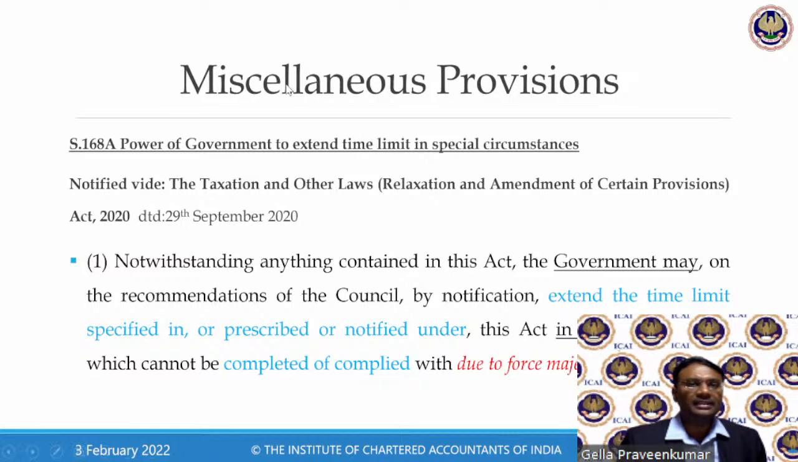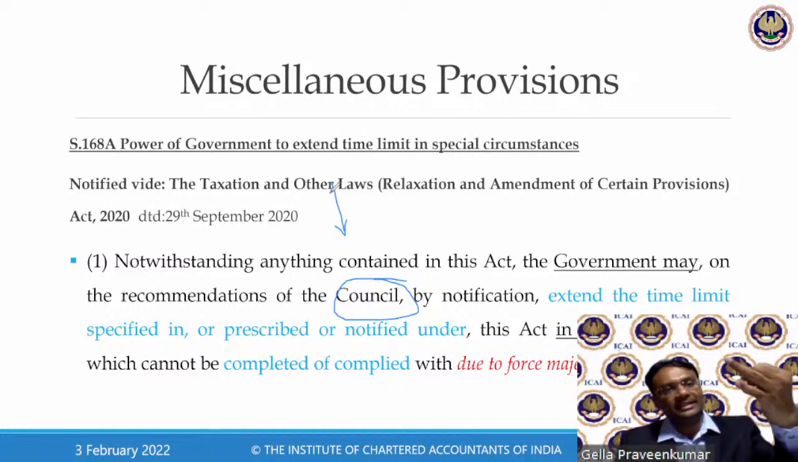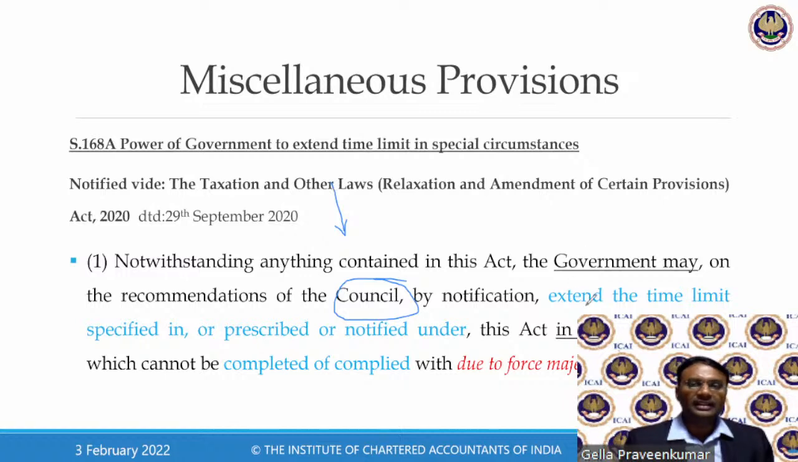So what it says, the government has notified that notwithstanding anything contained in this Act, that is CGST, the government on the recommendations of the council, in fact, the council also was not there, they just use this language as it is. On the exemption, this order was passed for taking care of income tax, indirect tax, and other laws. They have extended the time limit specified in or prescribed or notified. Again, look at the language. Is this required to write this way? The time limit specified in the Act, prescribed in the Act, notified under the Act.